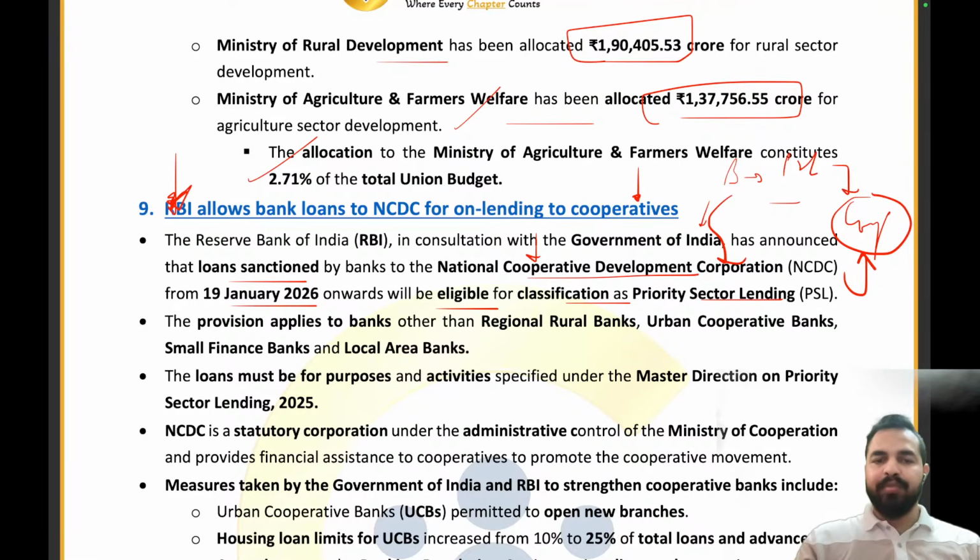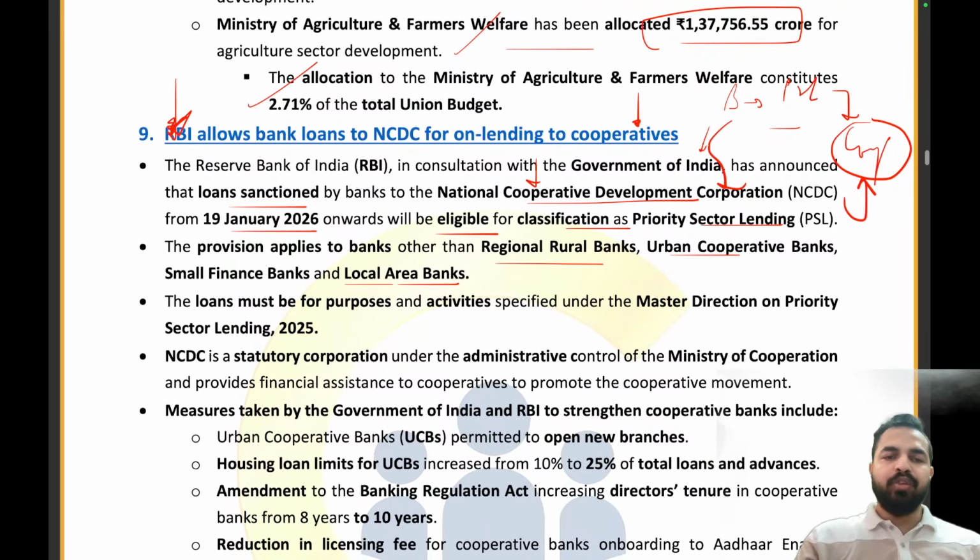The provision applies to the banks other than regional rural banks, urban cooperative banks, small finance banks, and the local area banks. तो इन बैंक्स के अलावा जो बैंक बचते हैं उन पर ही ये अप्लाई होगा, आरआरबीज पर अप्लाई नहीं होगा, अर्बन कोऑपरेटिव बैंक्स पर नहीं होगा, स्मॉल फाइनेंस बैंक्स पर नहीं होगा, लोकल एरिया बैंक्स पर नहीं होगा. क्लियर? The loans must be for purposes and activities specified under the Master Direction on Priority Sector Lending 2025.